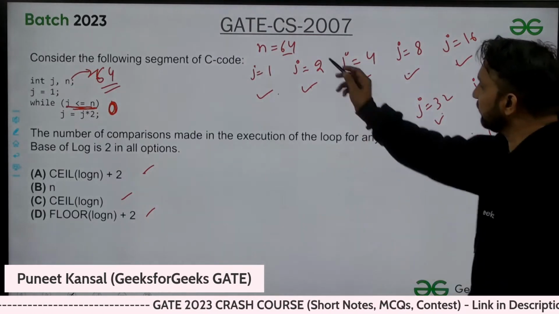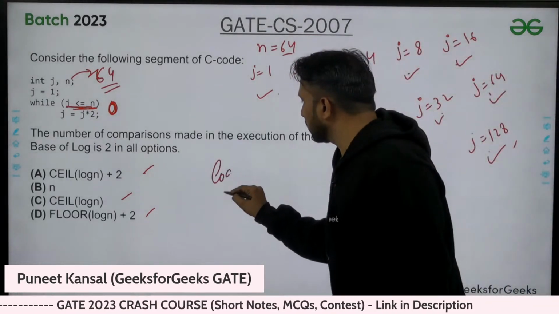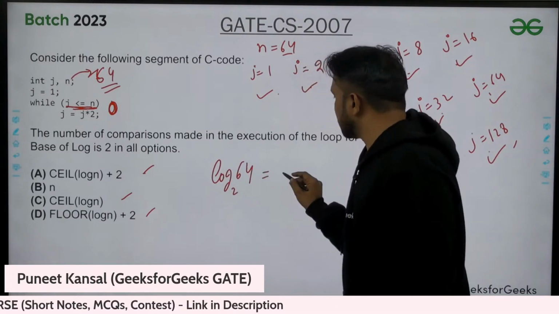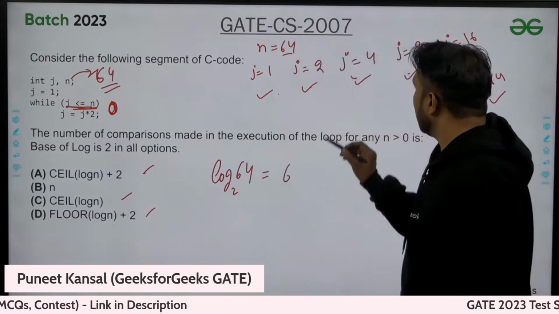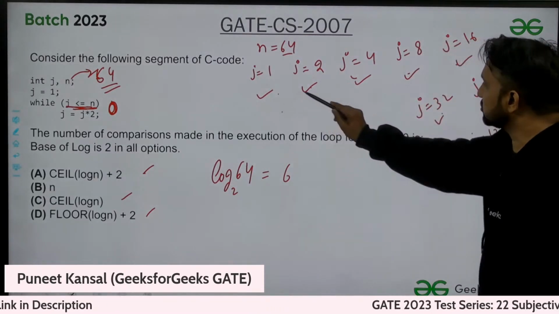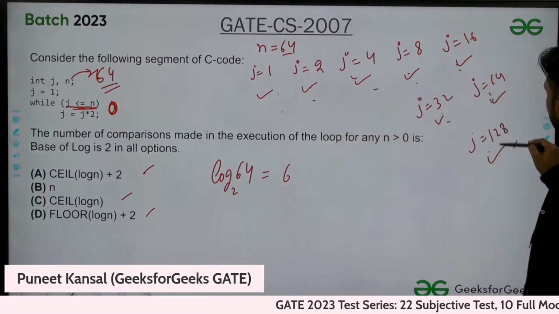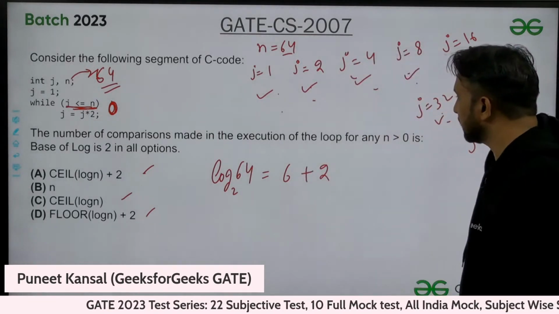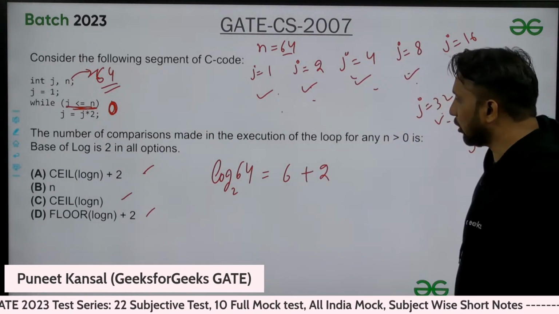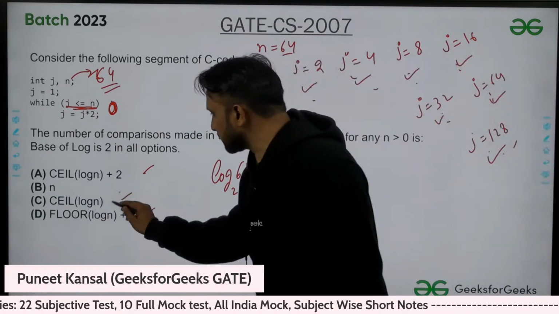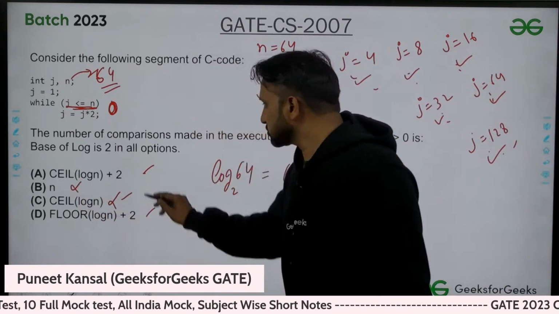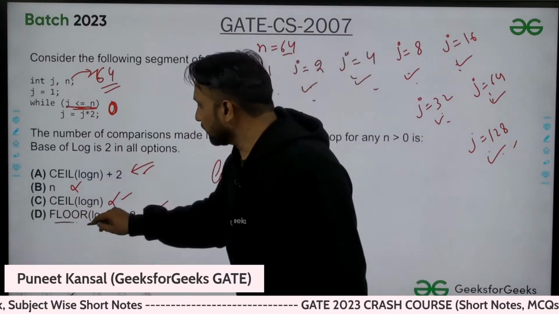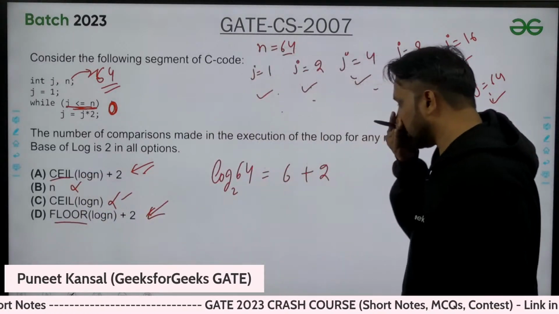And if you take log of 64 base 2, it is 6. Here the total comparison is 8. So I can say 6 plus 2. Now one thing is sure, this option is wrong, this option is wrong. So out of these, that can be a possibility, either floor or ceiling value.